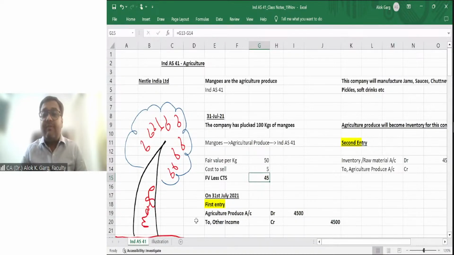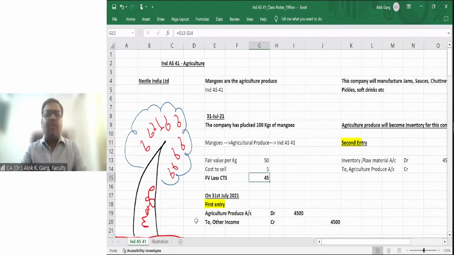So the cost will be very nominal. It could be 50 paisa per kg, 1 rupee per kg. That is not the right picture. That is why Ind AS 41 says that you have to recognize your biological asset and agriculture produce at fair value less cost to sell.